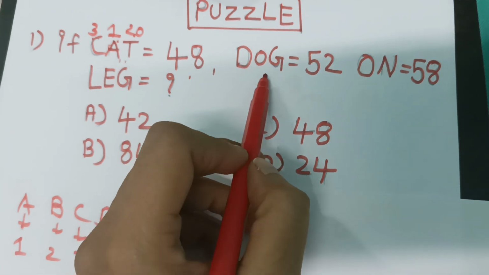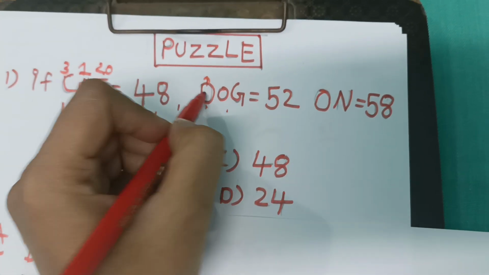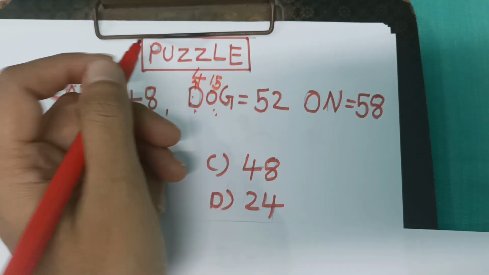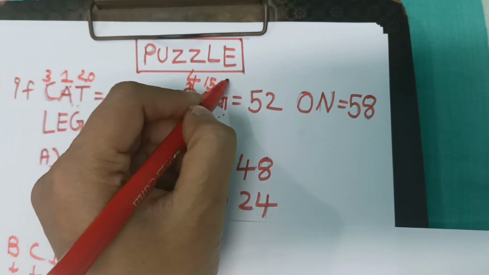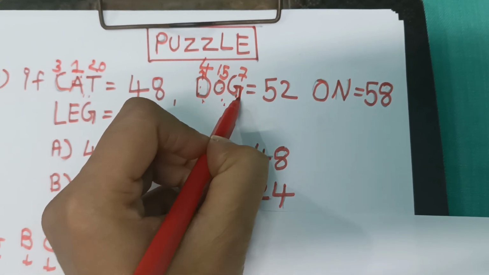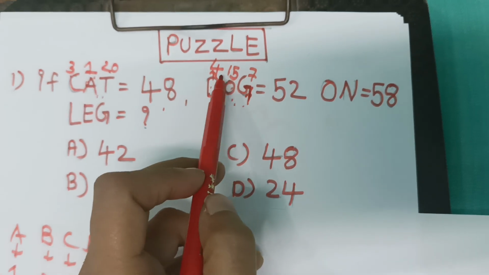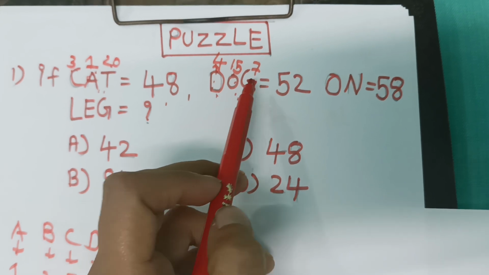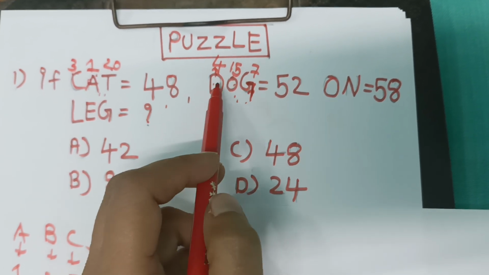Now here see DOG, D-O-G. D is 4, O's alphabetical order is 15 and G's alphabetical order is 7. If you can't remember G, then see here, 7. So what is 15 plus 4? 19. 19 plus 7, 26.